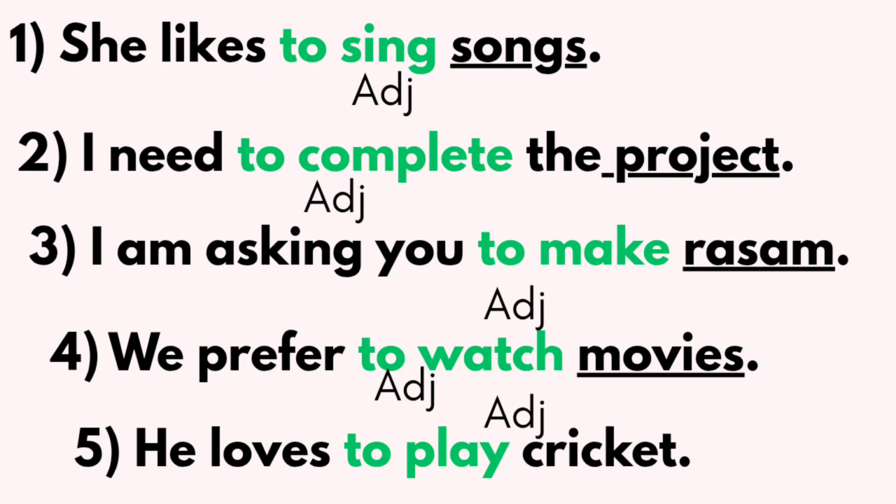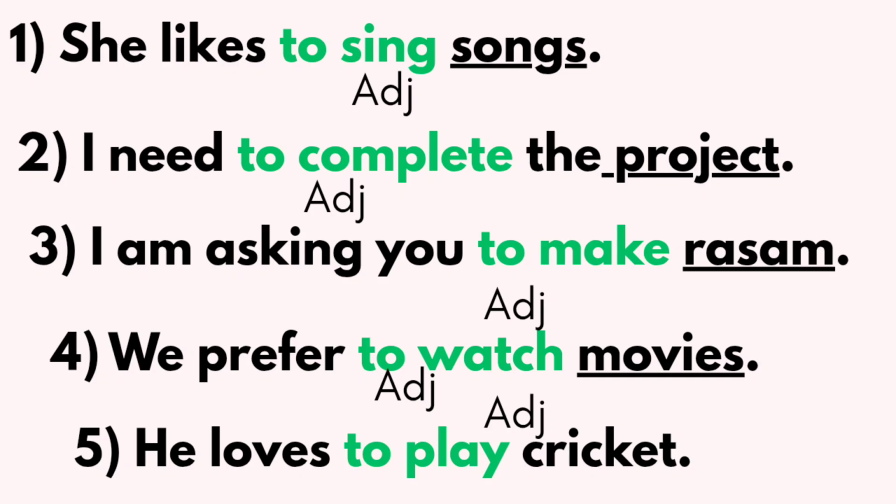If you understand the definition of adjectives, you will be able to understand. Just link this concept to adjectives. To sing, to complete, to make, to watch, to play, these are all adjectives. And songs, the project, rasam, movies, cricket, these are all nouns.